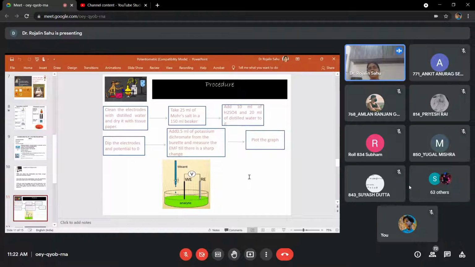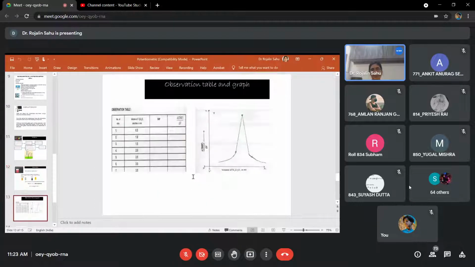So the procedure parts I will discuss with you, but the important part is that in this titration method, during the change in analyte, the electron is measured. The complete half cell is formed with the platinum wire, the indicator electrode, and the reference electrode is here. So when the complete cycle is done, then we are measuring by using our instrument.